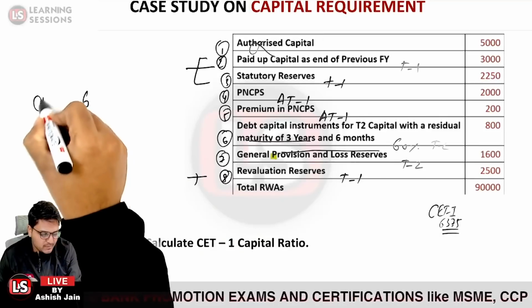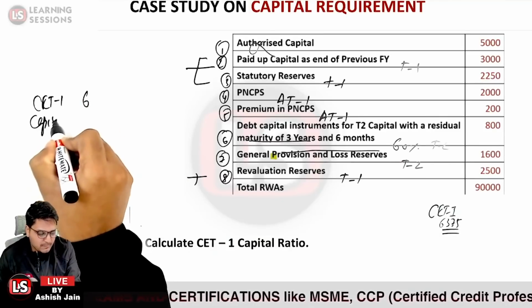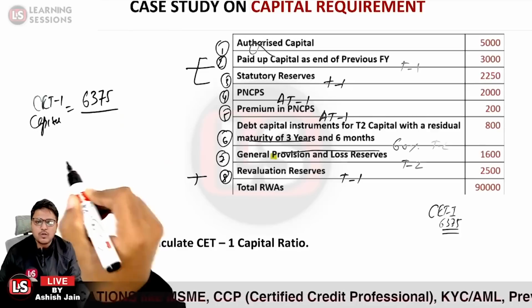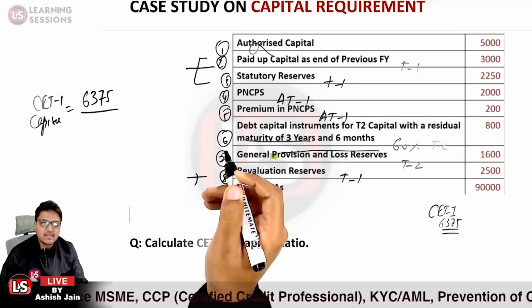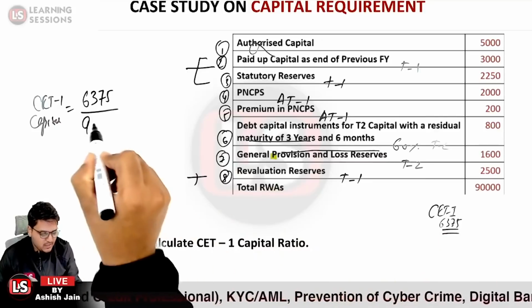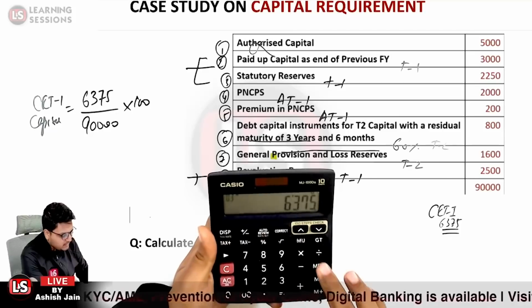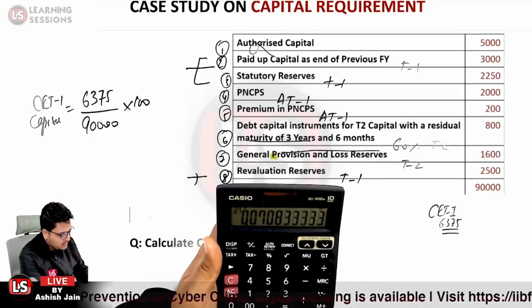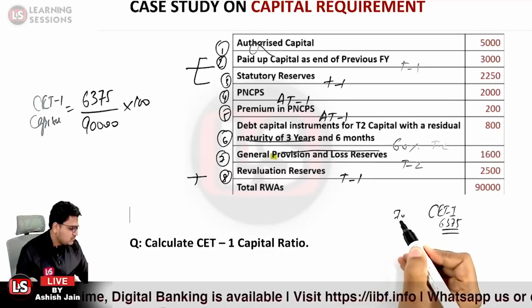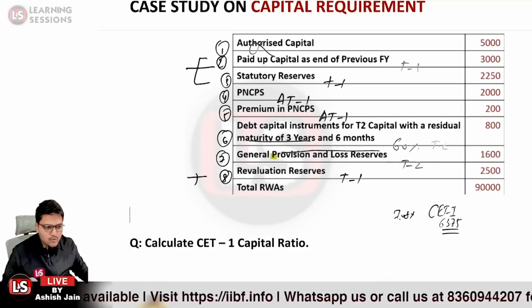So what will be the CET1 capital percentage? When we have to calculate the capital ratio, it is the capital that we have calculated, that is 6375, divided by the total risk weighted assets. Now the total risk weighted assets are given to be 90,000, as mentioned over here, multiplied by 100. So 6,375 divided by 90,000 and further multiplied by 100 comes out to be 7.08%. Okay. So that is the answer to question number 2.